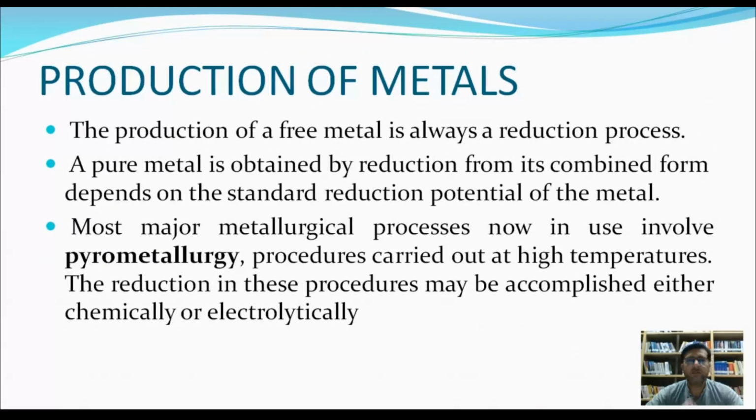Production of metals. The production of a free metal is always a reduction process. It may be done chemically or electrolytically. A pure metal is obtained by reduction from its combined form, which depends on the standard reduction potential of the metal.